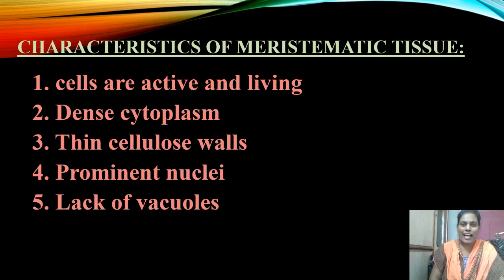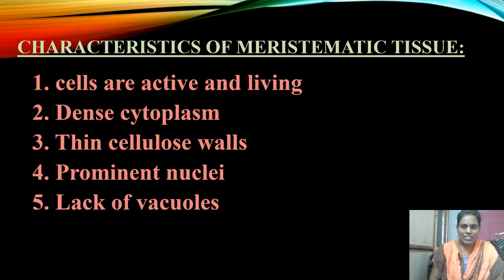In the last chapter we learned the functions of different types of cell organelles. What is the function of vacuole? In the plant cell especially, it gives mechanical support to the cell. Plant cells contain somewhat large vacuoles which give proper shape and turgidity to the cell. In the case of meristematic tissue, these vacuoles are absent. Then what happens to that cell? Already you know that the cells present in the meristematic tissue participate in the formation of new cells. Due to the absence of vacuoles, it is easy for the cell to divide and redivide.